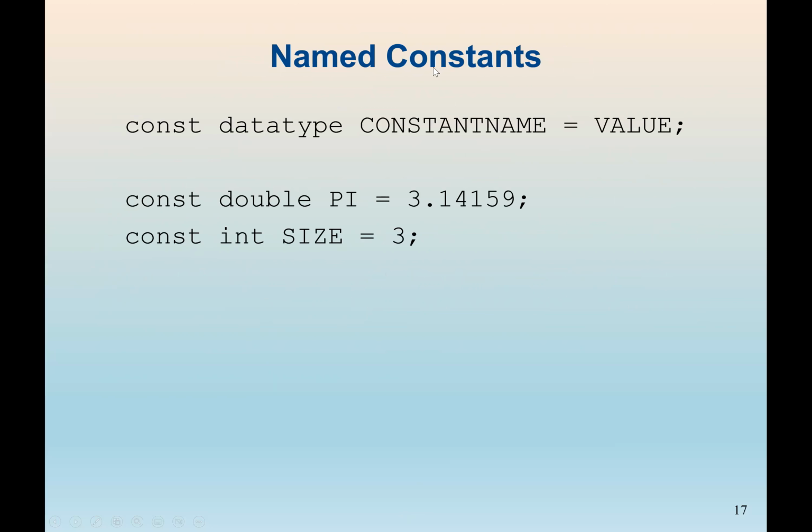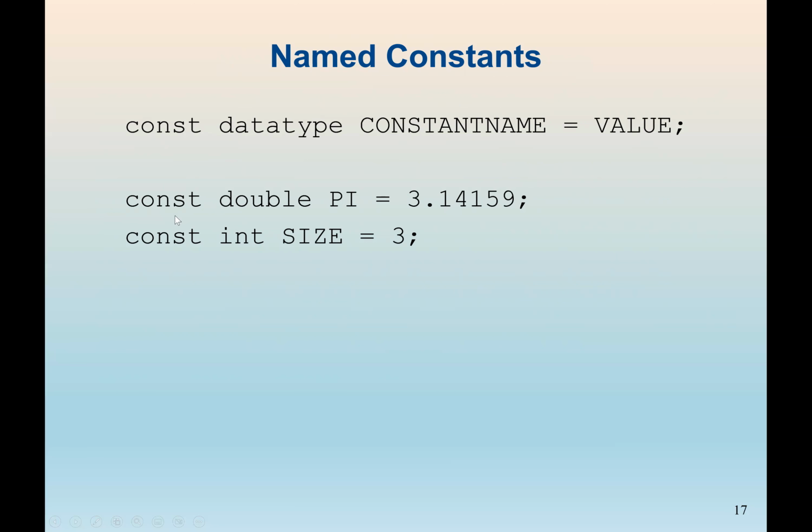We also have what we call named constants. In Java, normally we use the keyword final. In C++, we use the keyword constant, or const. So here we have const, then we have to have the data type and the name of the variable. And we know in Java, we always have to initialize a constant variable. Same thing here. So we initialize it to any value.